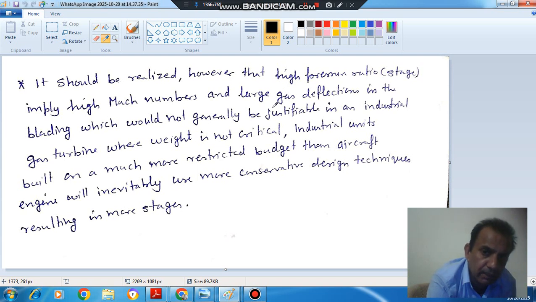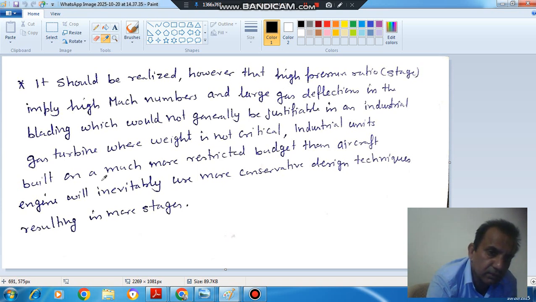We can make a higher pressure ratio by making the compressor bulky, whereas in the case of an aircraft, we try to reduce the weight of the engine or the compressor. But in an industrial gas turbine, weight is not the criterion. So higher Mach number and large gas deflection are not the limiting factors.